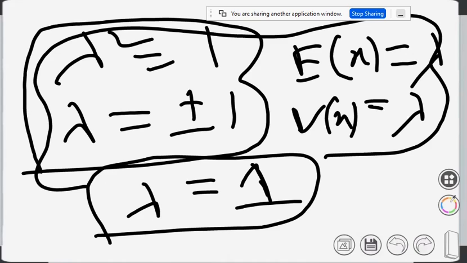Finding expectation and variance means finding the value of lambda. There will be an equation or relation given, and from there you have to find the value of lambda. So these are the questions. You please try.